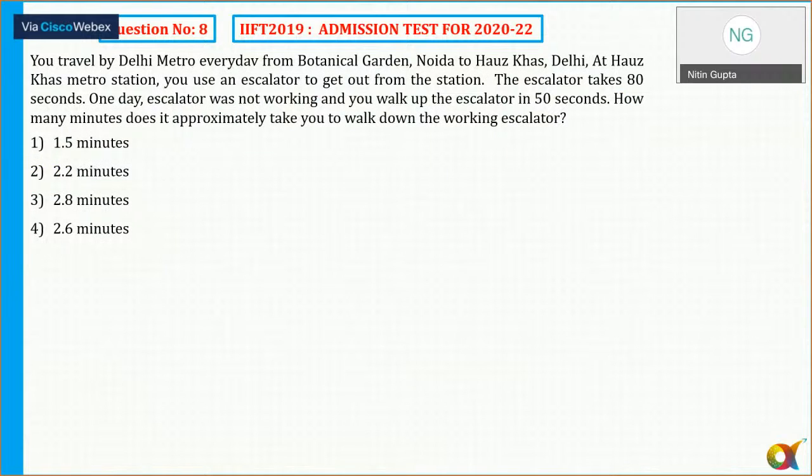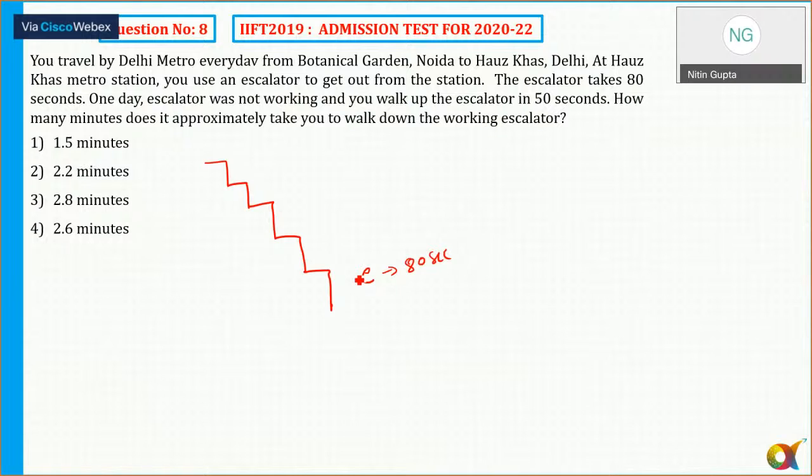It says you travel by Delhi metro every day from Botanical Garden, Noida to Hauz Khas. At Hauz Khas metro station, you use an escalator. So there is an escalator here. The escalator takes 80 seconds. So how much time is the escalator taking? It is taking 80 seconds.